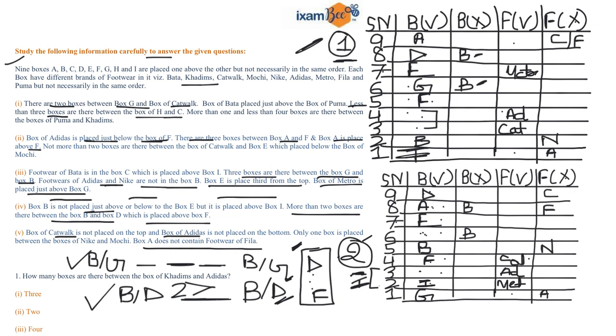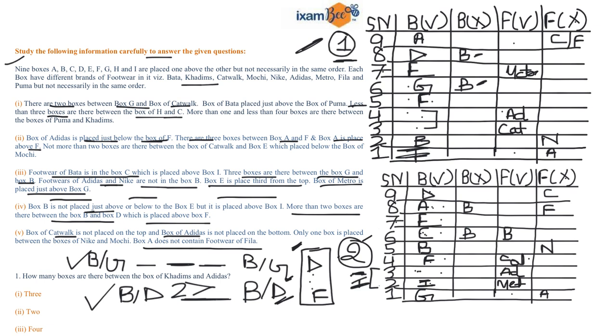Now the fight is this: which box is above which box. Now if you read this condition that the footwear of Bata is in box C, right, and this position is already occupied by the box of Adidas, that means your box C will be here and your Bata footwear will be here, right?